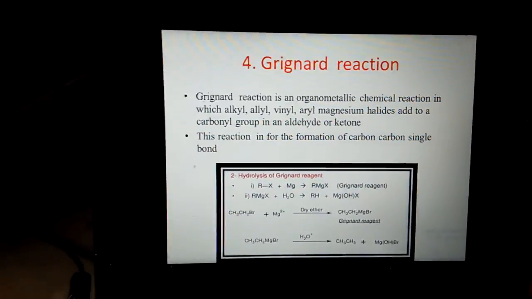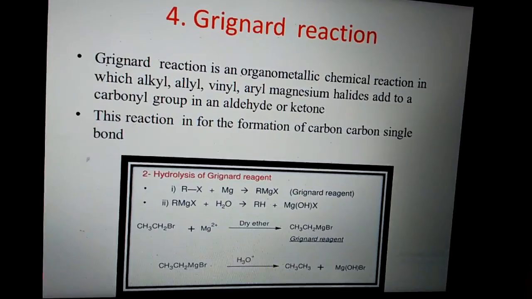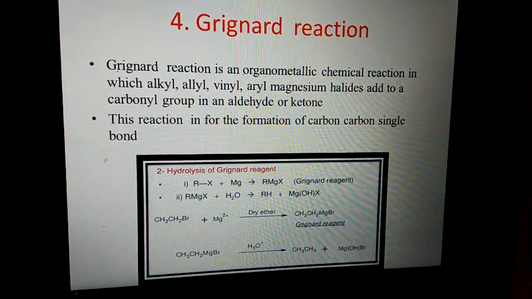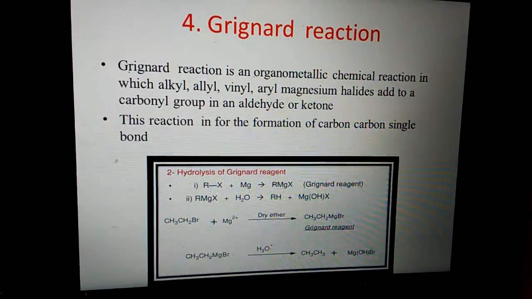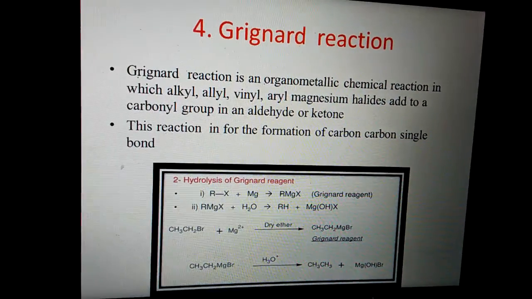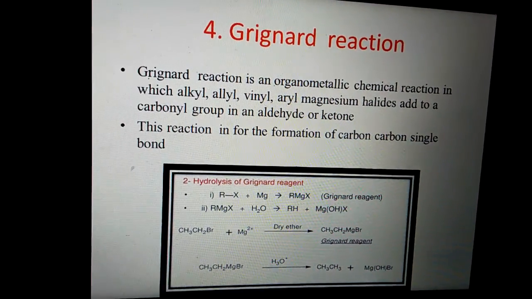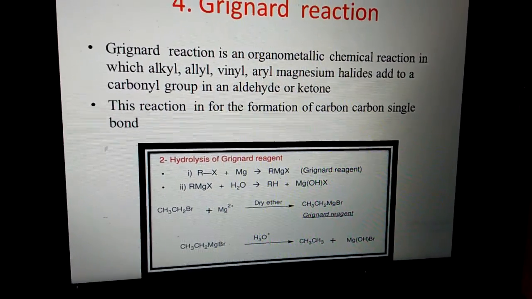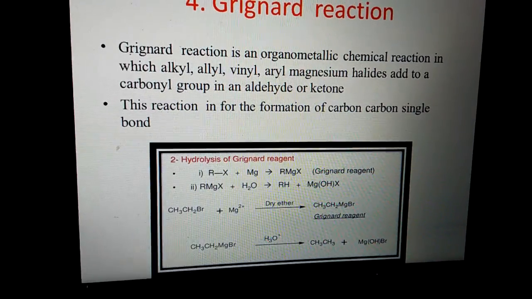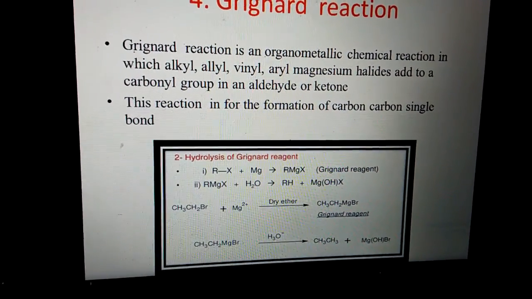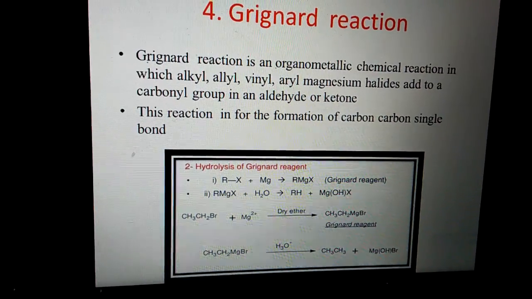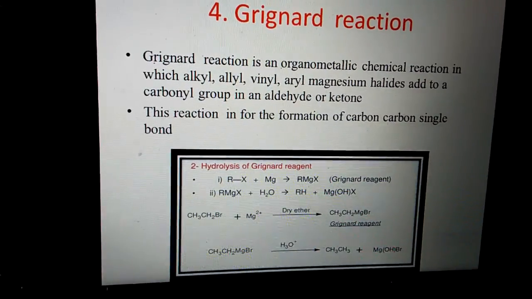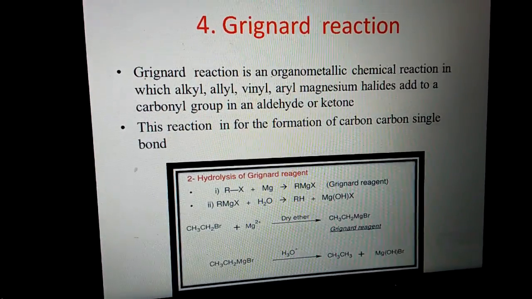Then the fourth one is the Grignard reaction. The Grignard reaction is an organometallic chemical reaction in which alkyl, allyl, vinyl, or aryl magnesium halides are added to the carbonyl group in an aldehyde or ketone. The reaction is given below. First, alkyl halide reacts with magnesium to form the Grignard reagent. Then that Grignard reagent reacts with a water molecule to give alkane. This is the Grignard reaction.